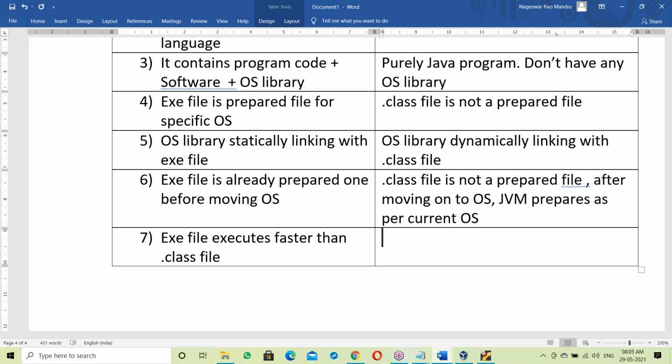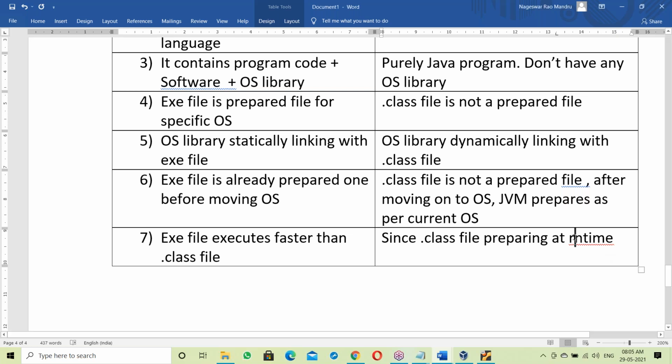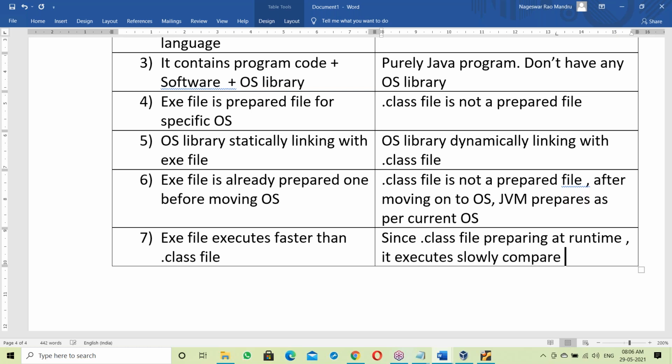Since .class file is preparing at runtime, it executes slowly compared to exe file.